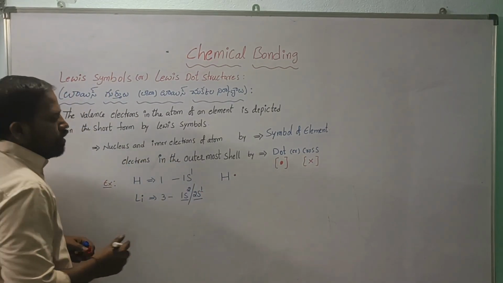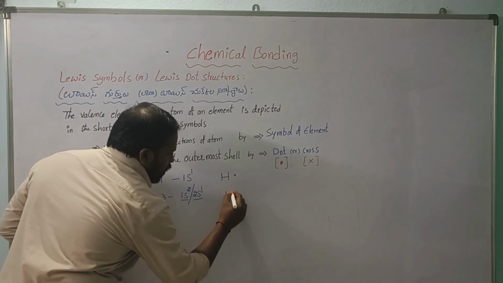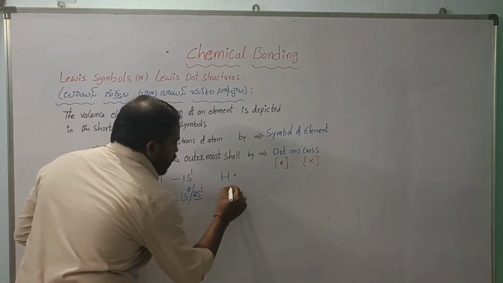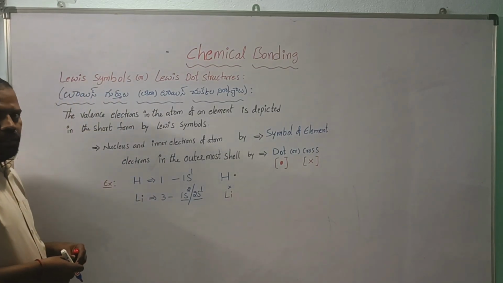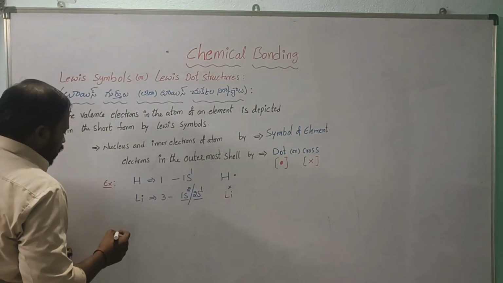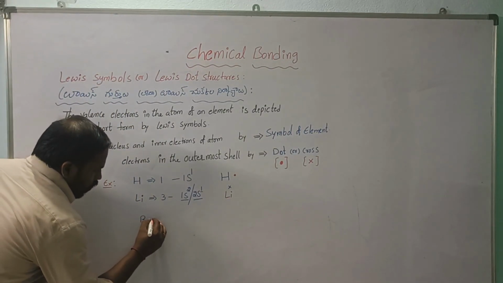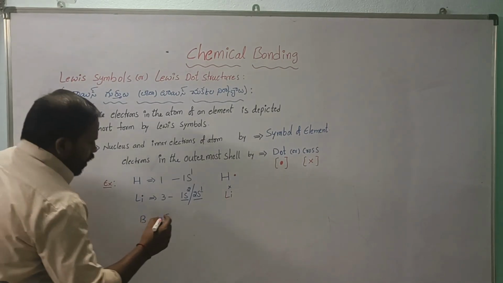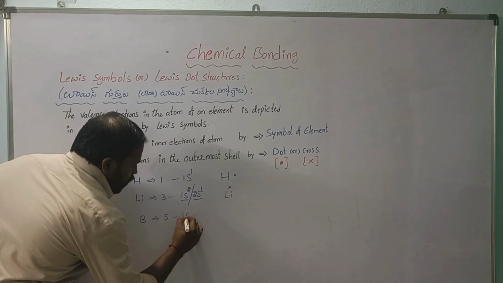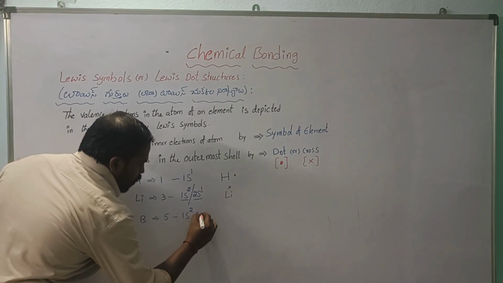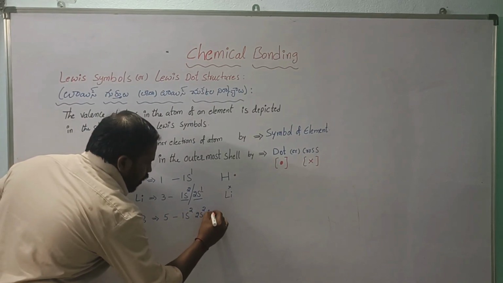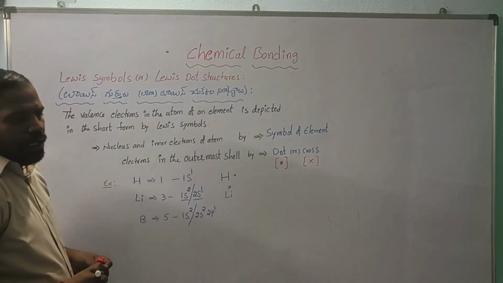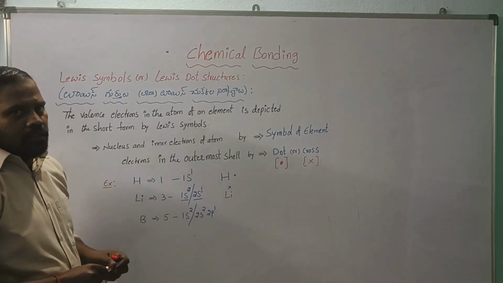Only one electron is there, so that we can denote as lithium, and it is having only one single electron in the valence shell. For example, you can take boron. What is the atomic number here? 5. So boron atomic number is 5. Electronic configuration: 1s2, 2s2, 2p1. So here the valence shell is the second shell, and it is having 3 valence electrons.